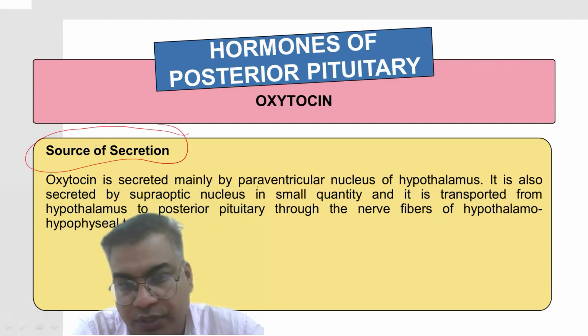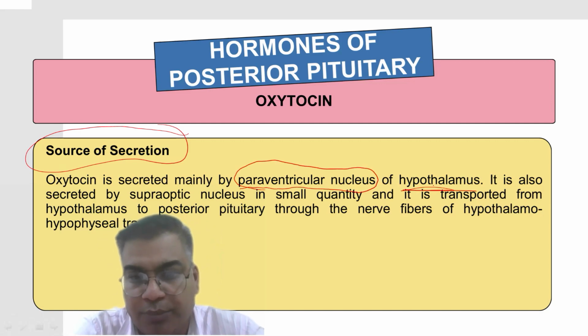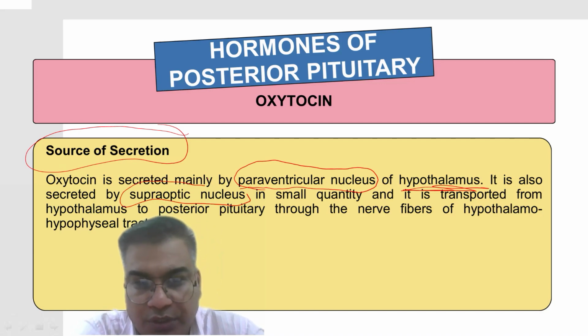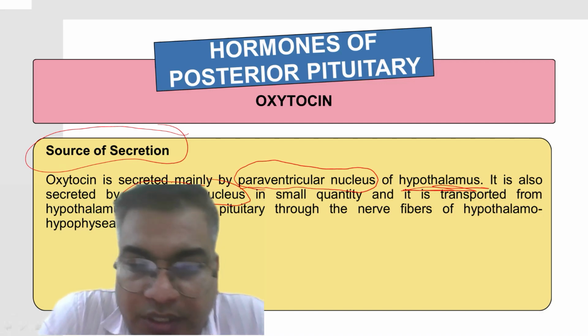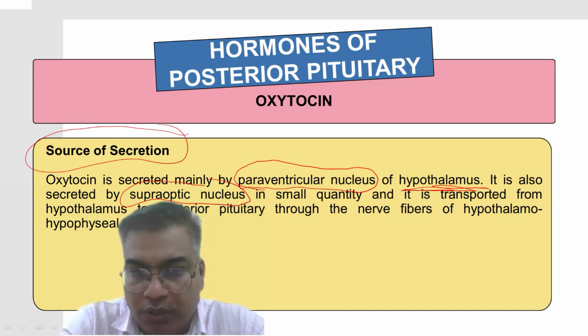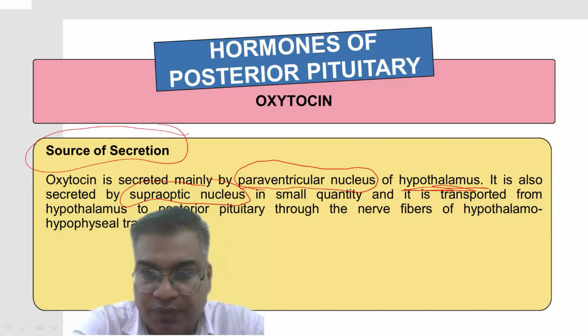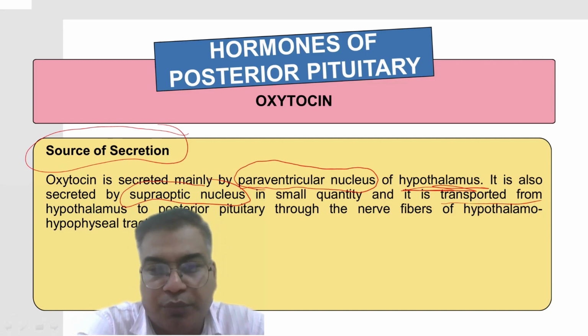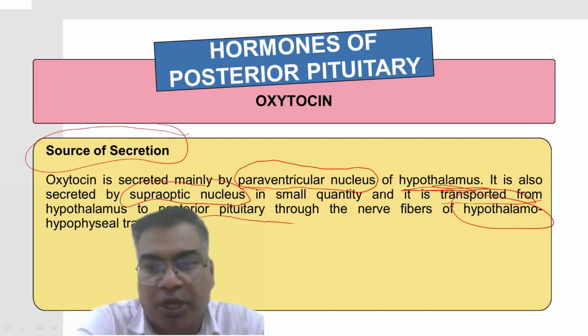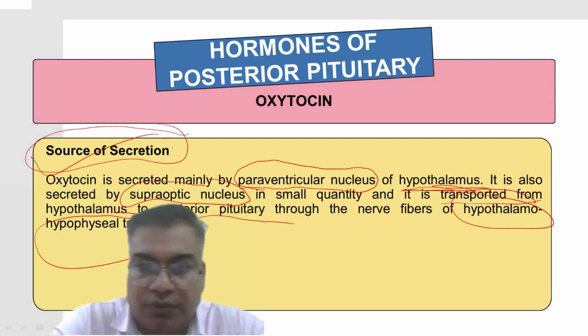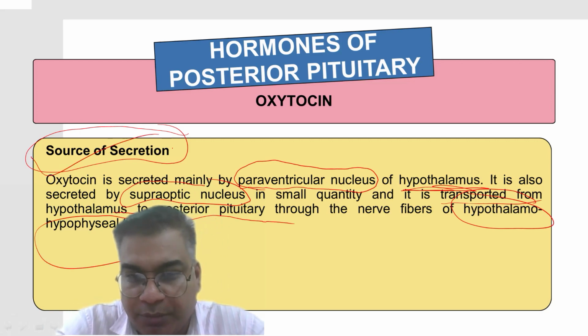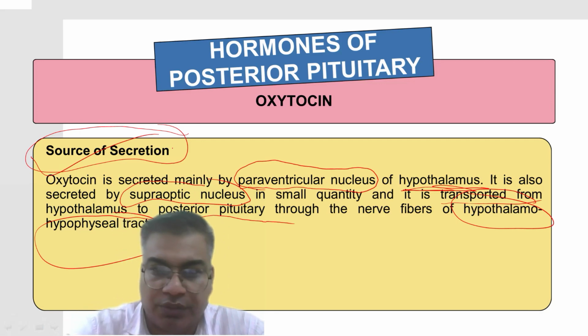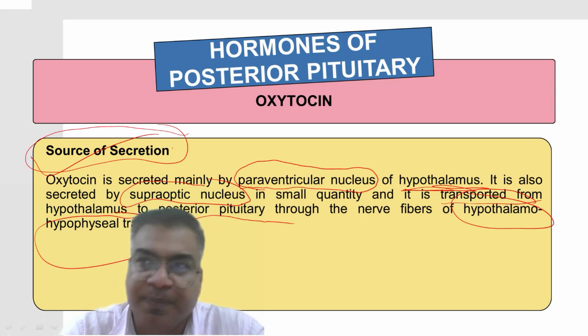So oxytocin is basically secreted by the paraventricular nucleus of the hypothalamus and the supraoptic nucleus. The main quantity is released by the paraventricular nucleus. A small content is also secreted by the supraoptic nucleus, and this is transported from the hypothalamus to the posterior pituitary through the hypothalamo-hypophyseal tract. So we have two important parts, the paraventricular nucleus and the supraoptic nucleus, which are responsible for the secretion of oxytocin. The posterior pituitary basically has two important hormones.